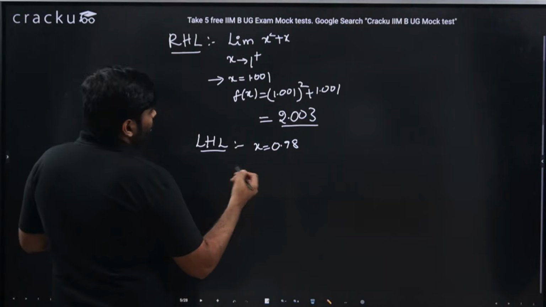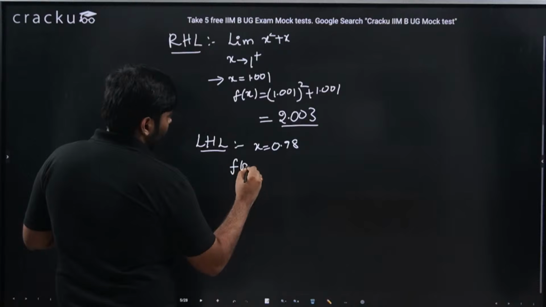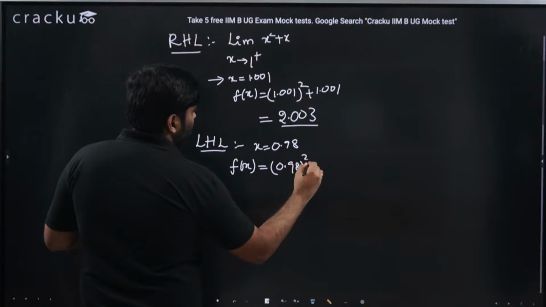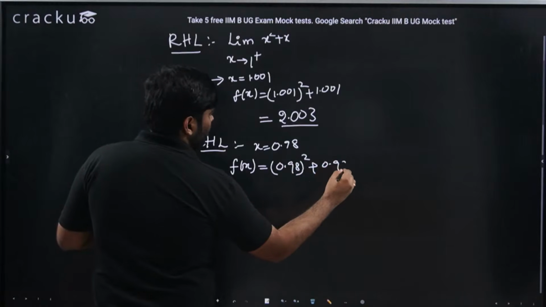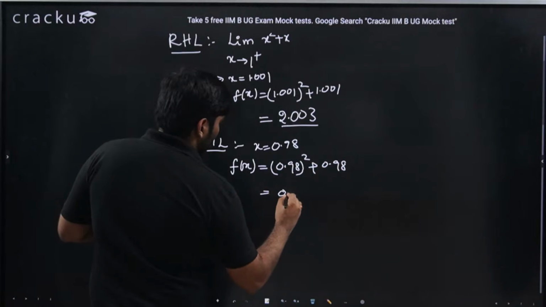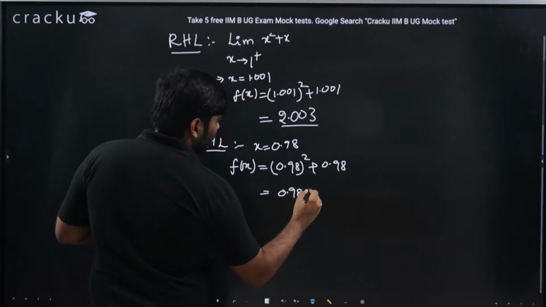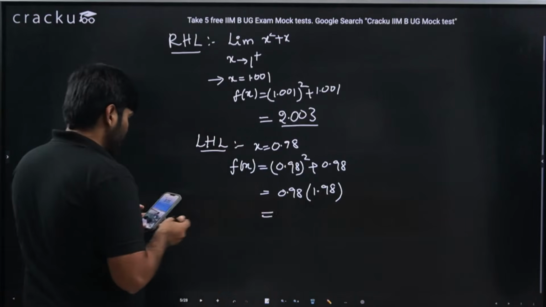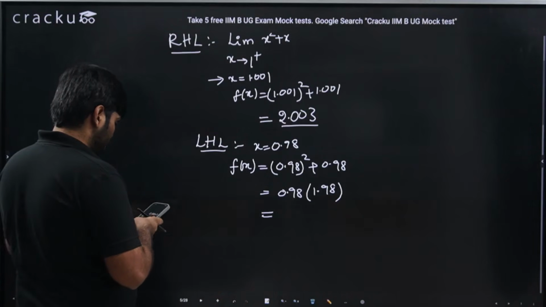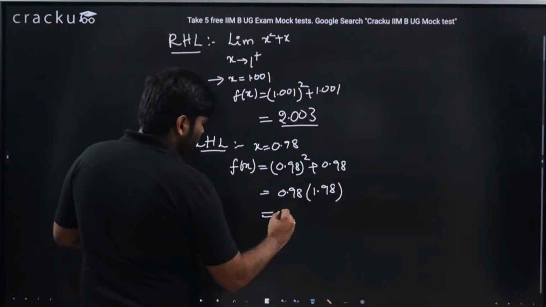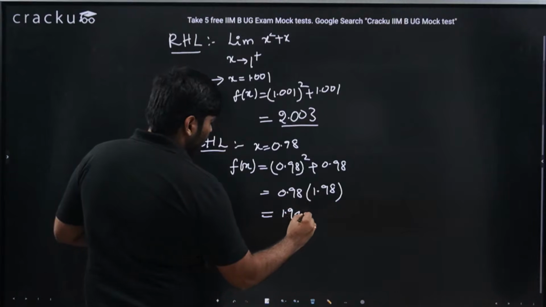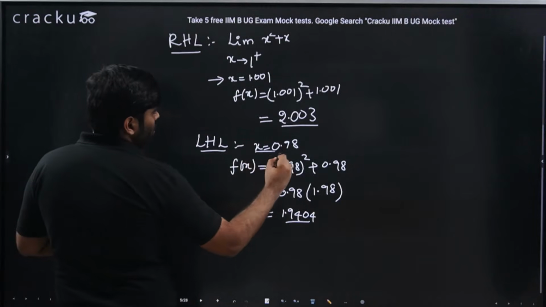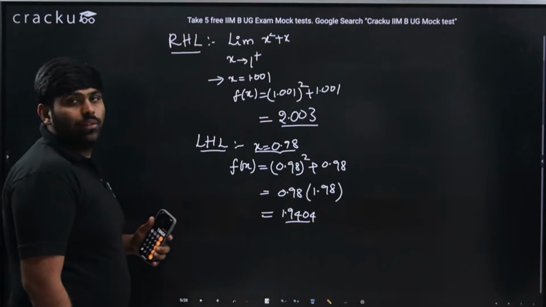If this is the case, let me see what is the f of x value. I will be getting 0.98 whole square plus 0.98, which is nothing but 0.98 into 1.98. So this should be equal to 1.9404. See, the logic is, if you take x equal to 0.98, it is approaching 1.9404.